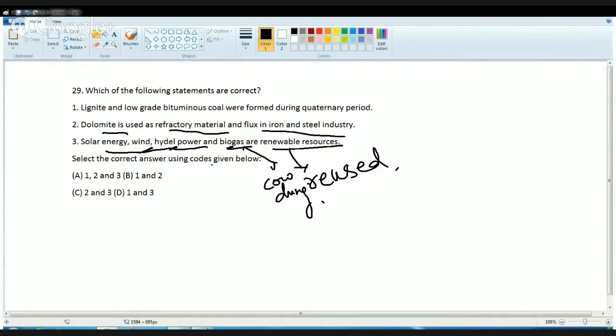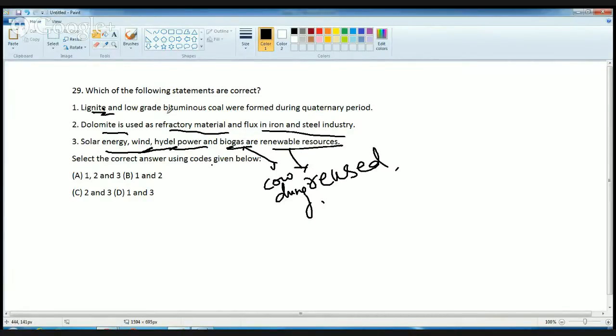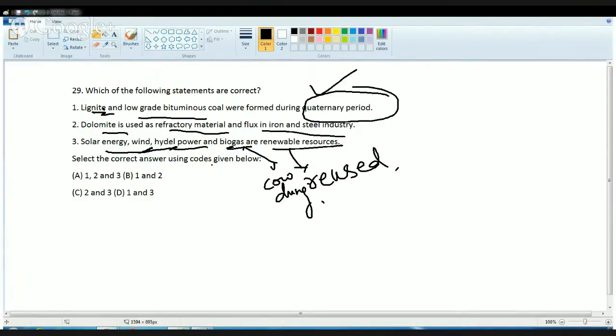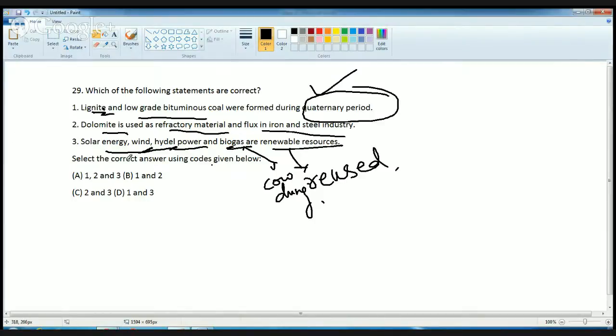Then finally, most of the coal found was from previous periods, the olden eras, but lignite and low-grade bituminous coal came recently, in the quaternary period. So all three statements in this case are correct.